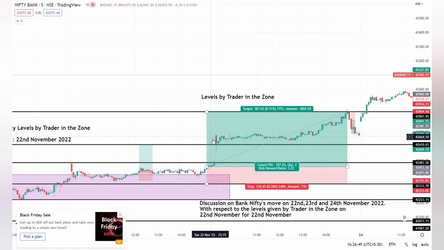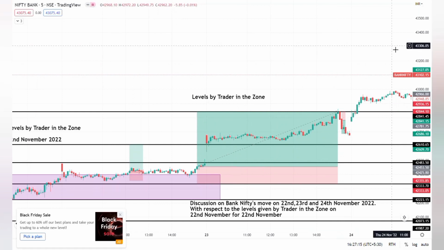This is a strong candle because it's a high wick candle near our resistance, and it is showing that the resistance has broken and resistance is now acting as a support. So I have held the trade and it has gone up to 42,840, which is our final target, and it has reached it.